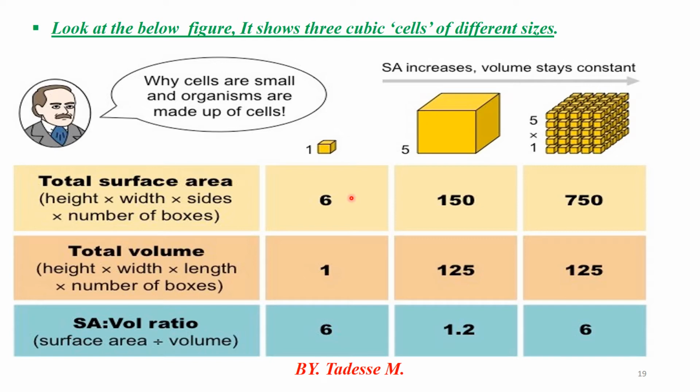Look at this. The size of the cell here is 1. The size of the cell in this one is 5. The surface area to volume ratio for the cell of size 1 is 6. But the surface area to volume ratio for the cell of size 5 is 1.2. Look, if the cell size is increased from 1 to 5, the surface area to volume ratio is decreased from 6 to 1.2. Therefore, as the cell size increases, the surface area to volume ratio decreases.